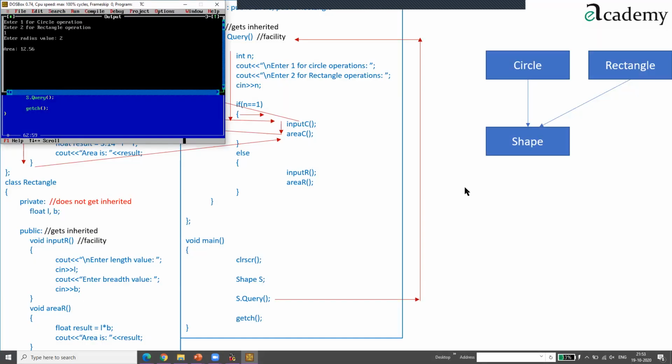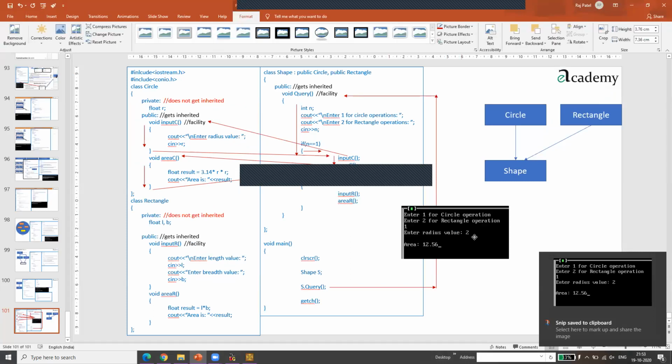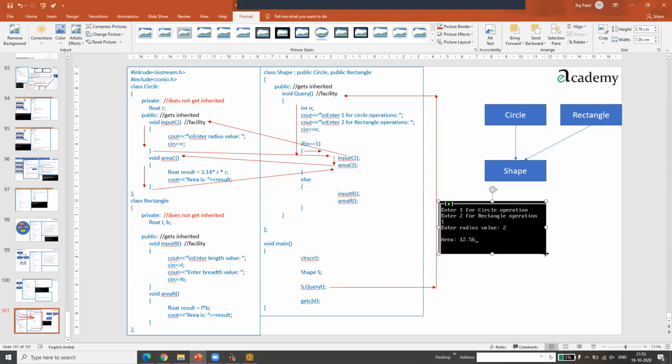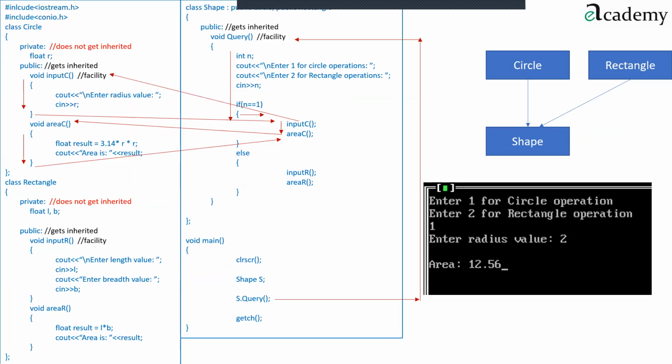I'm pasting that output here for you and going to full screen mode, and you can start making your notes. This is the last program for this session.